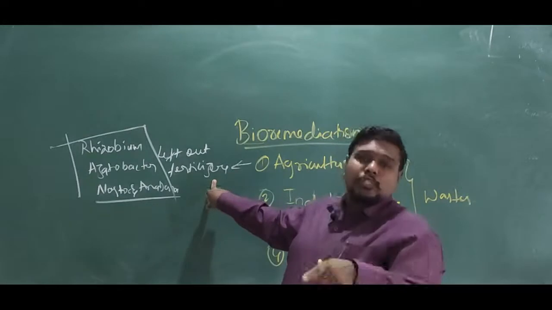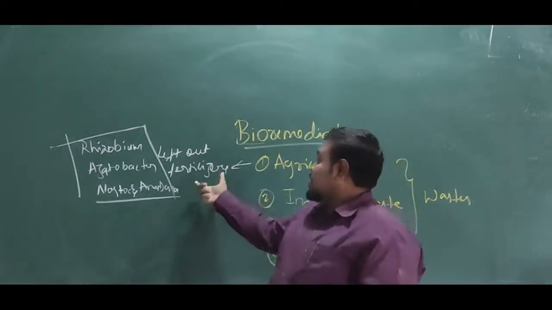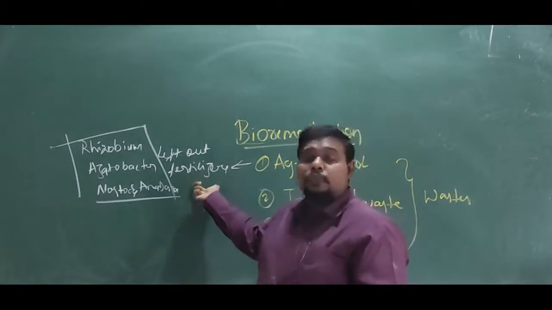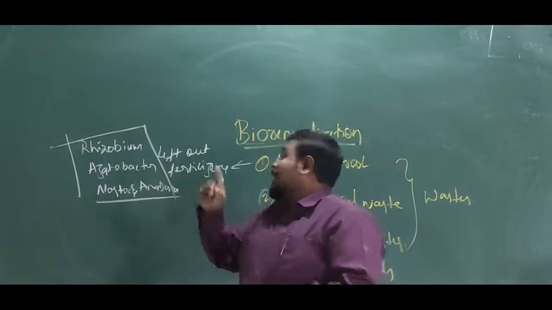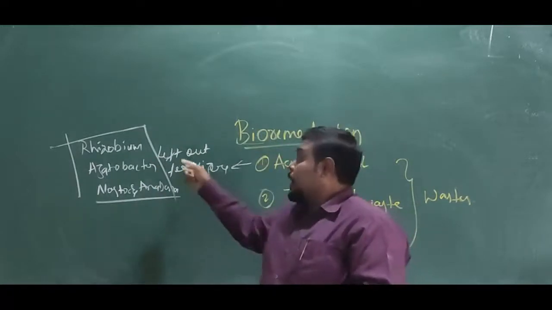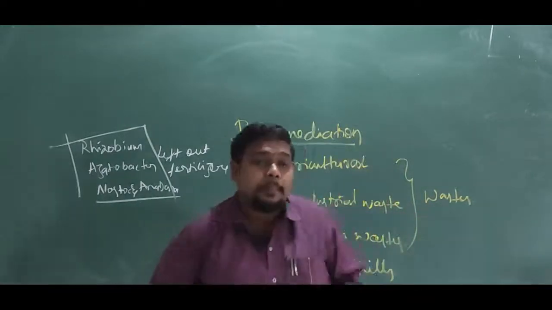So this is the harm caused by us to the land. That is what I told about agricultural waste. These left out chemicals or left out fertilizers which decrease the fertility of the soil can be restored with the help of bacteria like Rhizobium, Azotobacter, Nostoc and Anabaena.